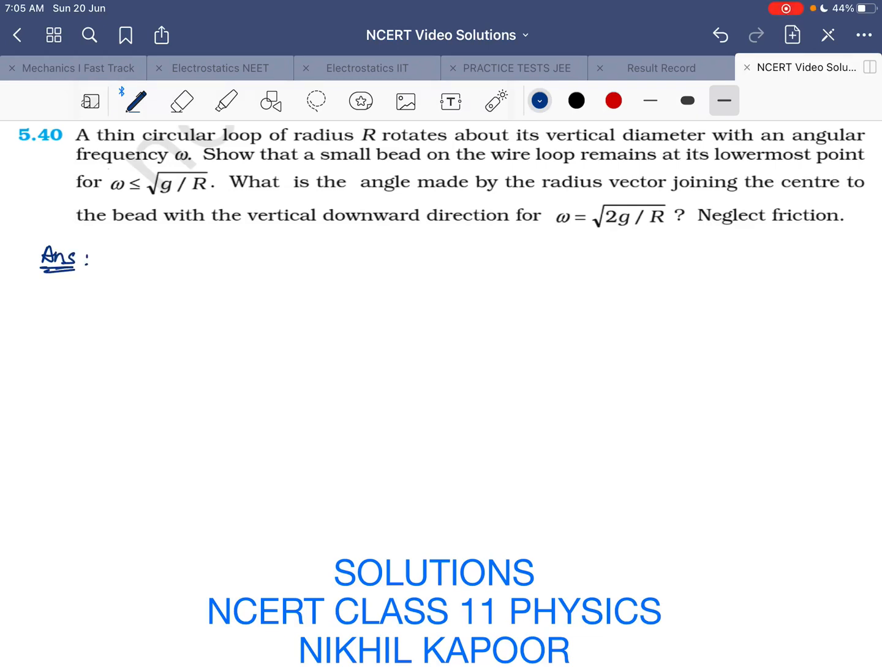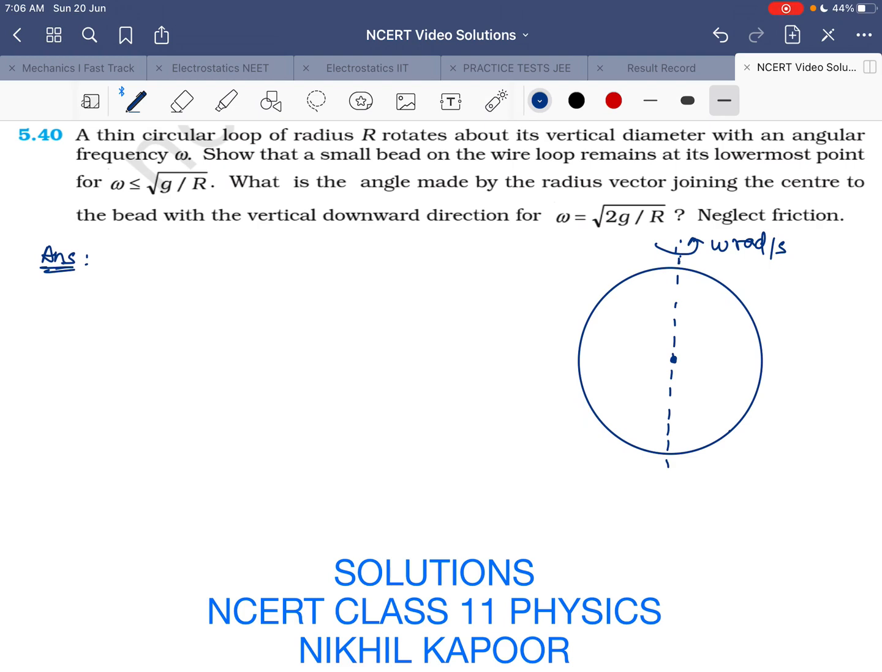Okay, so let's start with the 40th example. A thin circular loop of radius capital R rotates about its vertical diameter with an angular frequency omega. Okay, so that is the loop, and this particular loop is rotating about its diameter with omega radian per second. Show that the small bead on the wire remains at its lower point for omega equal to this.